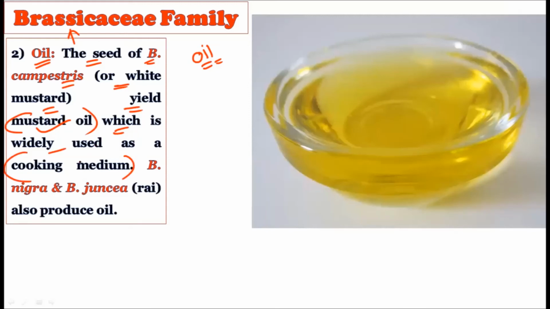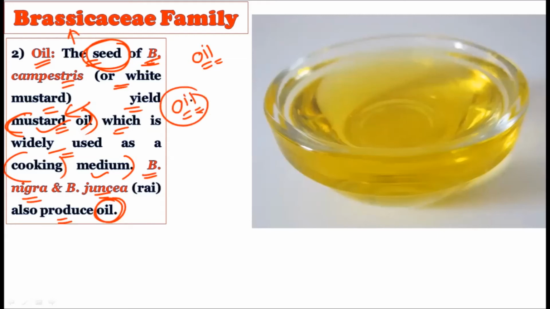Actually, the other name of the Brassicaceae family is the mustard family. So from the seeds of Brassica campestris we extract the oil, which is famously called mustard oil, widely used for cooking purposes. Brassica nigra and Brassica juncea also produce oil. So when you write about the economic importance of the Brassicaceae as a source of food material, you should remember to put forward these botanical names.